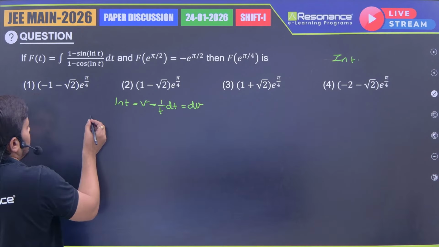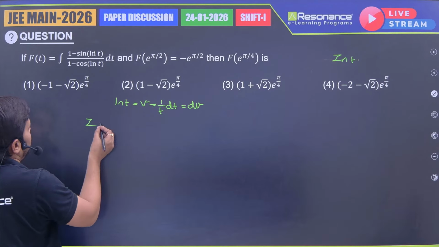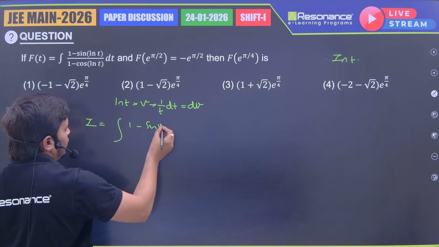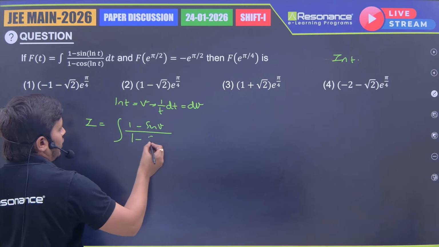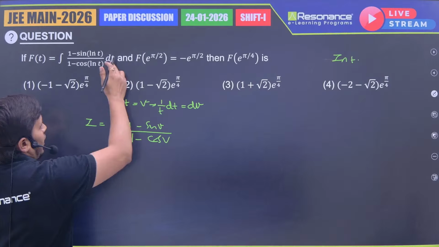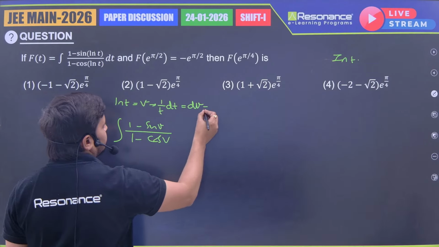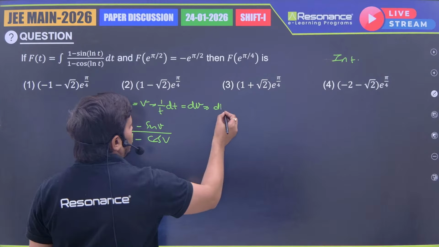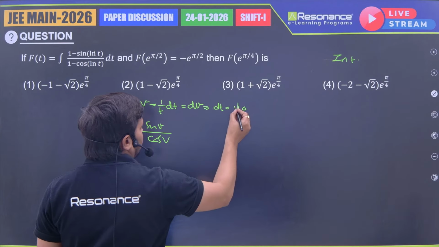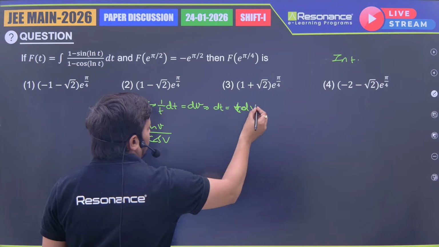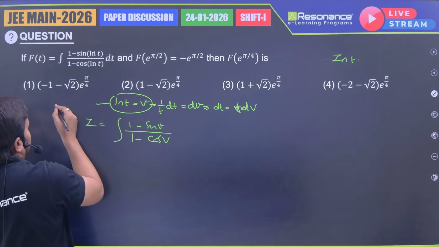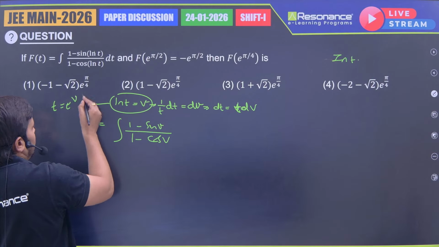Okay. Then here this integration, first I'm writing (1 minus sine v) divided by (1 minus cos v). And dt can be written in terms of v as t dv, but obviously we cannot write in terms of t, so the value of t from here, t is equal to e power v.